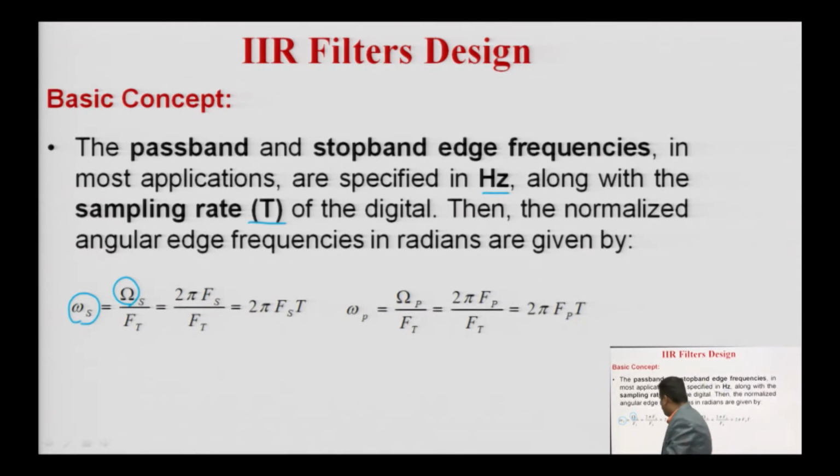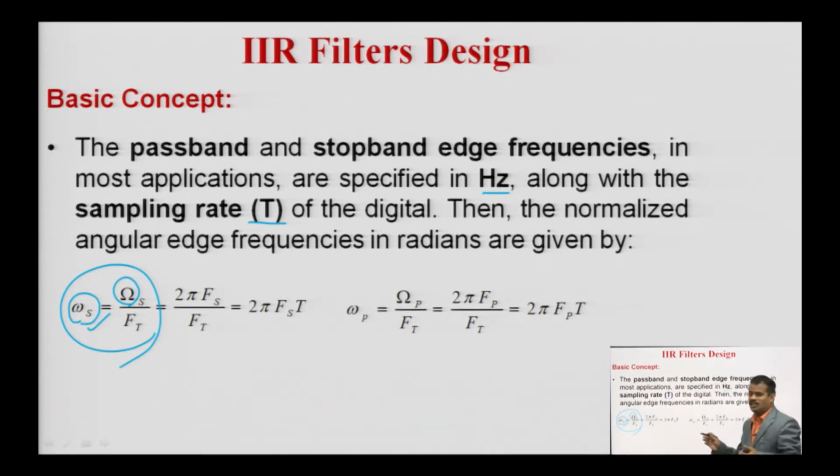This formula gives the relation between analog and digital frequencies, where S means stop band and T means the sampling time interval or sampling rate. Omega S is the digital stop band frequency and ohm S is the analog stop band frequency, given by 2 pi f s, so omega S will be 2 pi f s into T for the stop band.